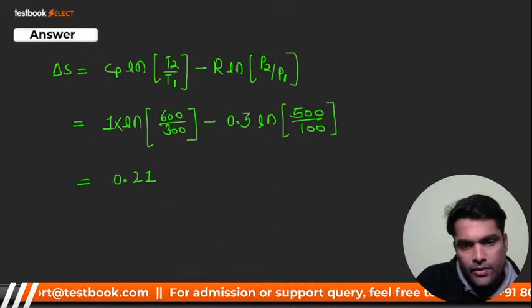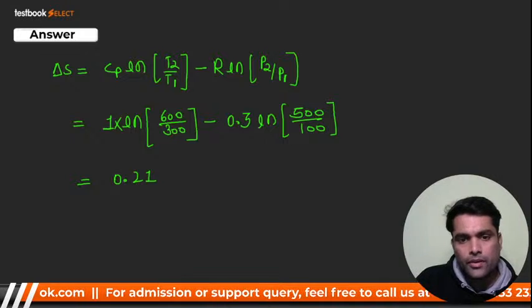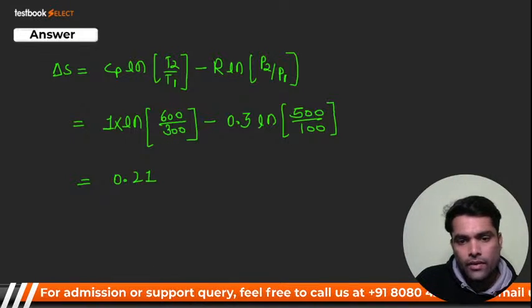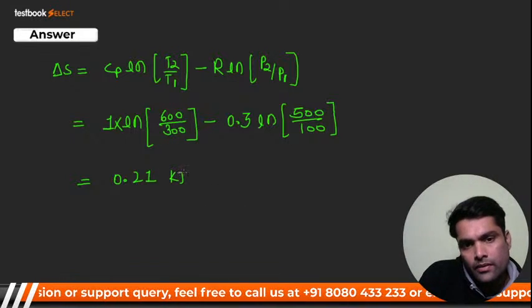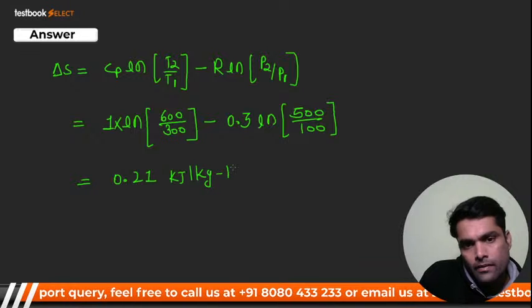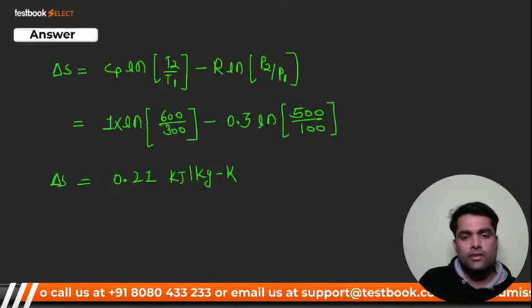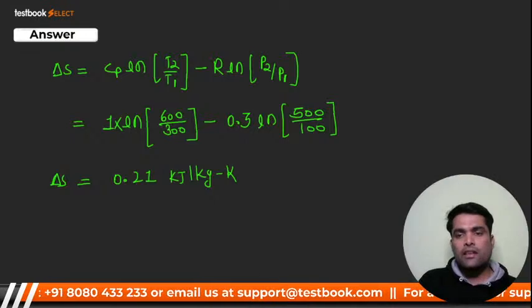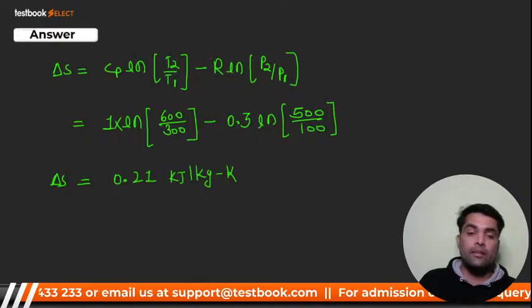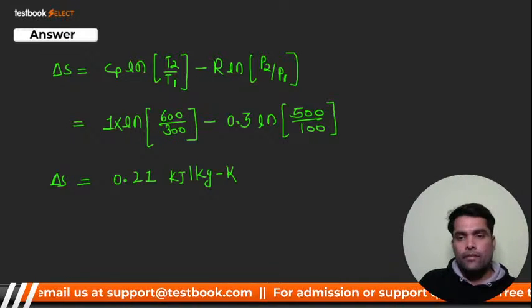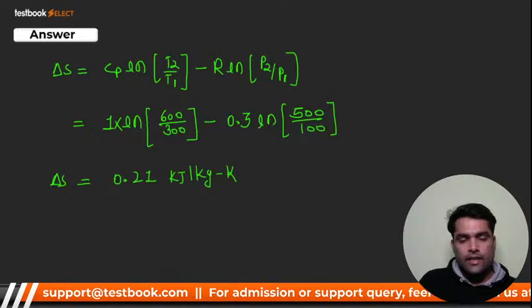Can anybody tell me the unit? Sam, what should be the unit? It should be very easy, that is kilojoule per kg Kelvin. And this will be your delta S for this numerical. This is for 2 marks. It was for 2 marks, in GATE. Okay, so guys, see again, I'll go ahead.